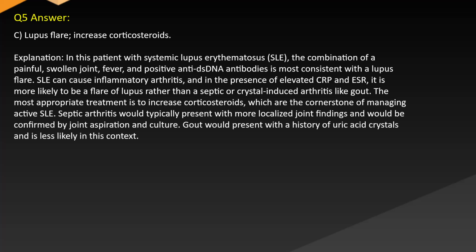Septic arthritis would typically present with more localized joint findings and would be confirmed by joint aspiration and culture. Gout would present with a history of uric acid crystals and is less likely in this context.